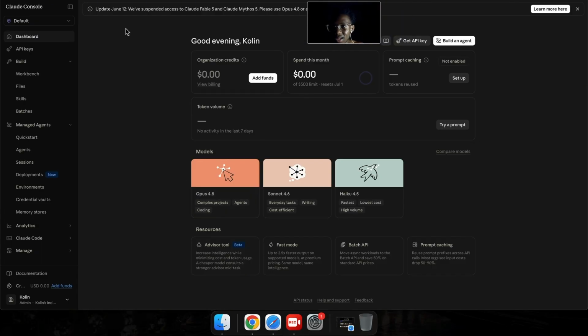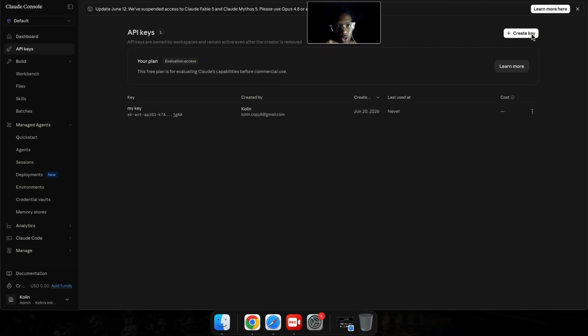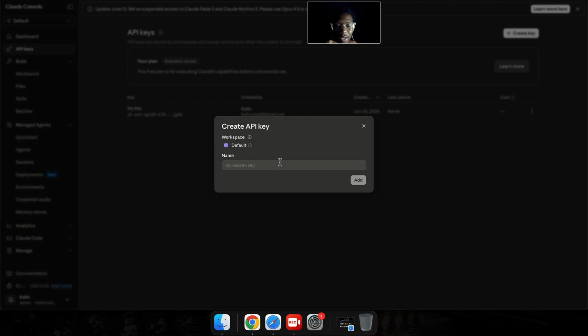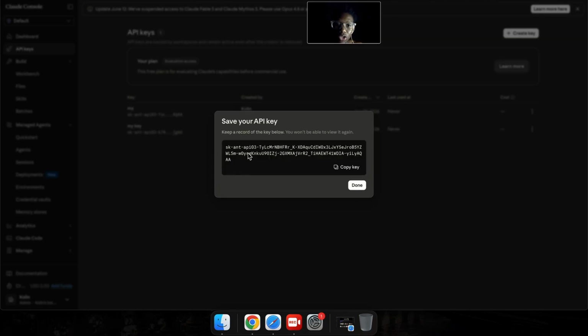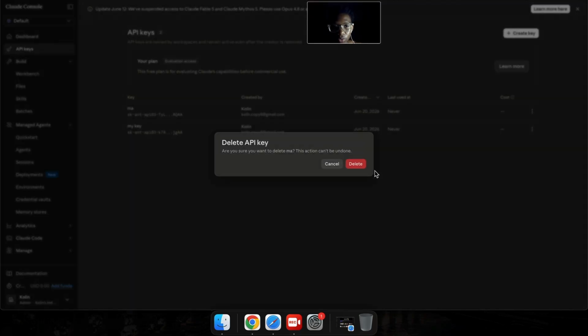Now, after you land in this dashboard, I want you to look on the left side, okay, the left bar, right, where you will see API keys, and you will press that, and it will take you right here, and you will create a key. So for example, create a key, and then you write the name, and then it will give you a key. So for example, let's say marketing, maybe MA probably, and then you add it. After you add it, it will give you a save your API key. It will give you the key, and then you will copy the key, right? After you copy the key, so for example, it came right here, but I don't need it, so probably I will delete the API. I already have mine right here.